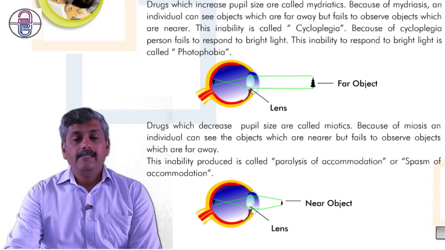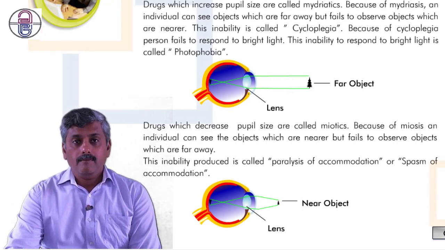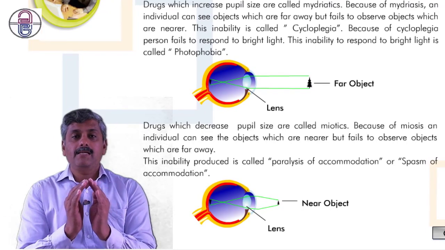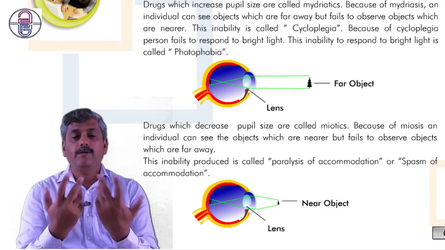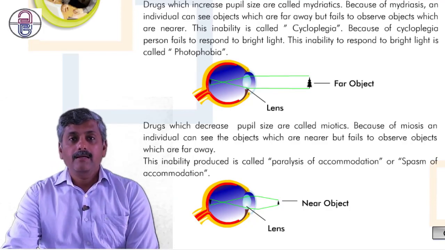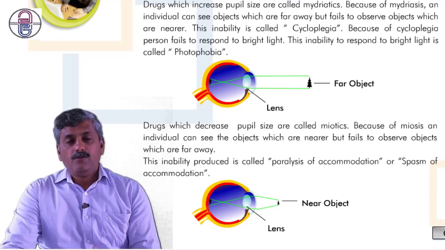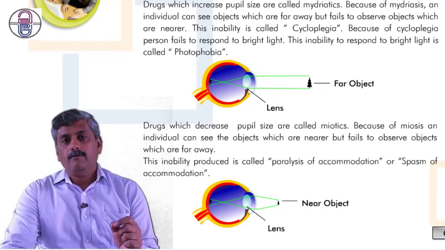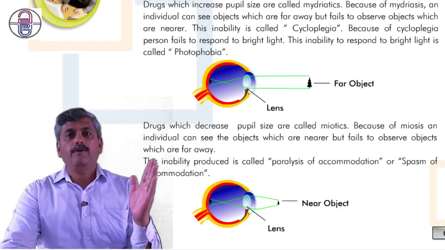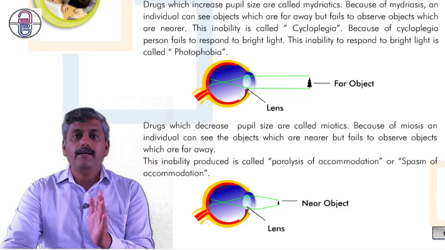Whenever the light is bright and the pupil size is dilated, we can't control it, and we call this photophobia. This is what happens when we use a drug which is a mydriatic.